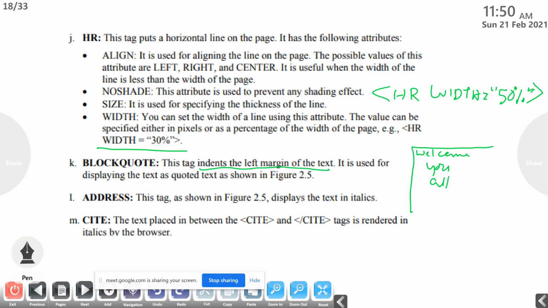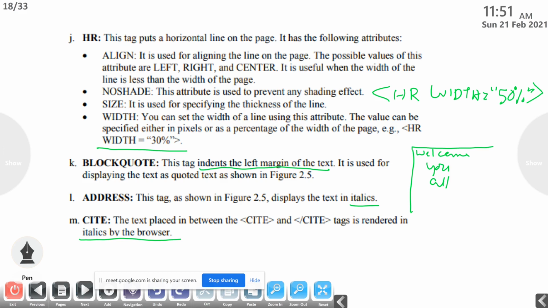Then next one, address. This tag, as shown in figure 2.5, also I will show you, displays the text in italics. So if you are using that address tag, then the text below that address tag should be displayed in italics. Then cite: the text placed between the cite and slash cite tags is rendered in italics by the browser.